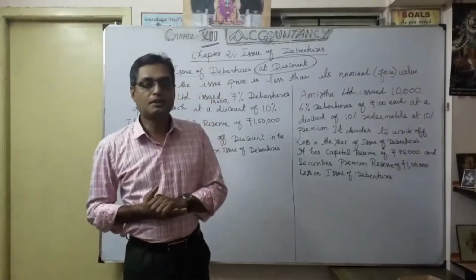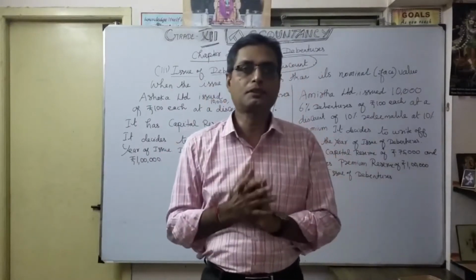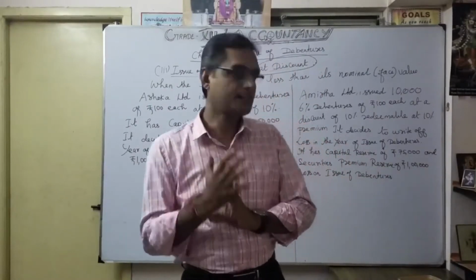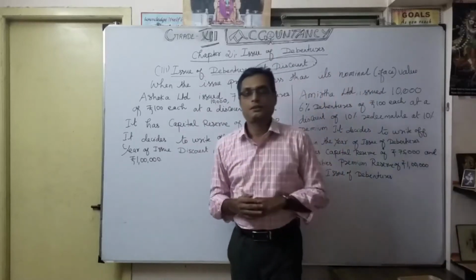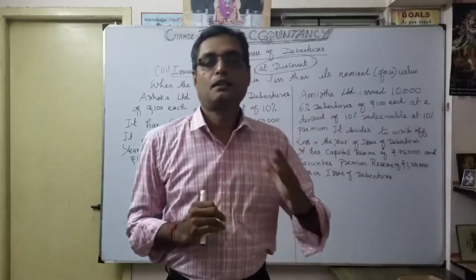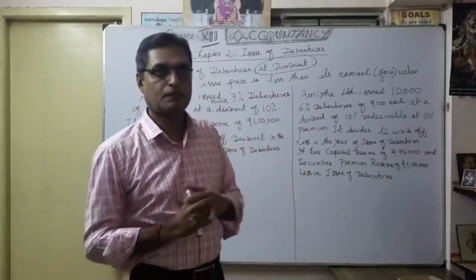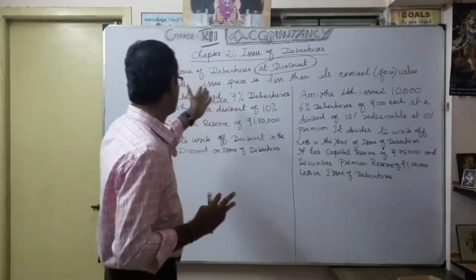So issue of debenture at discount, how are you going to utilize discount on issue of debenture? The two examples you can easily locate to identify how to compensate with the help of the capital reserve, profit and loss account or statement of profit and loss, or securities premium reserve. Now let's see the first example.